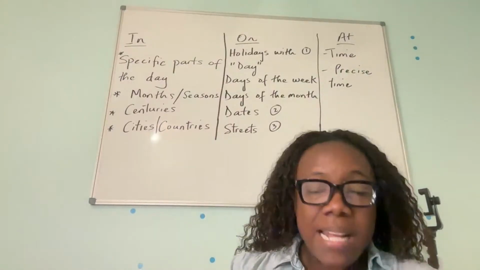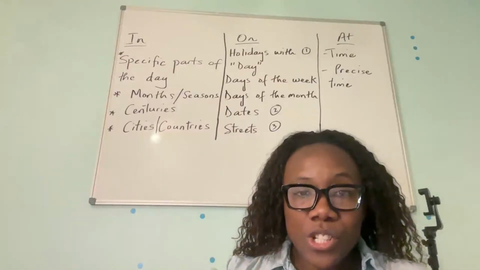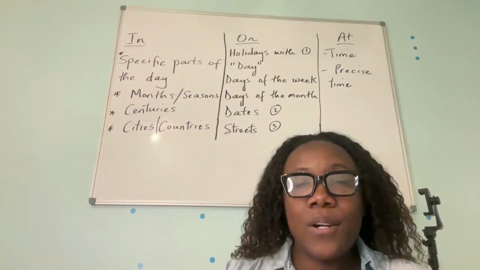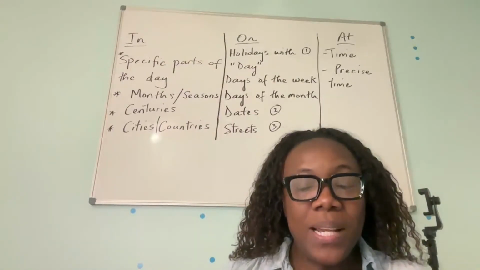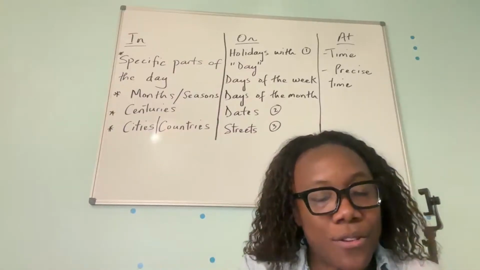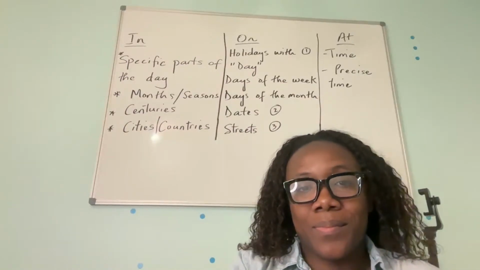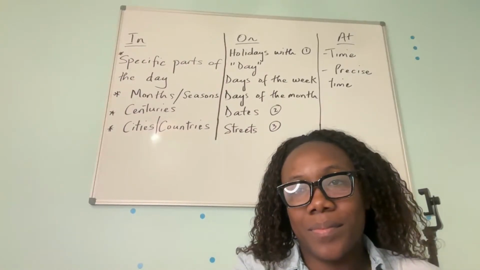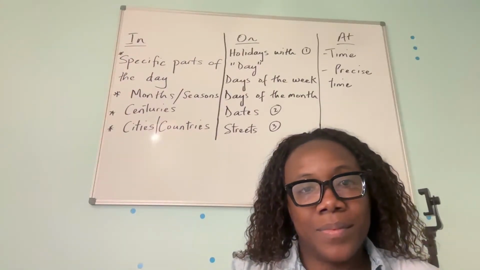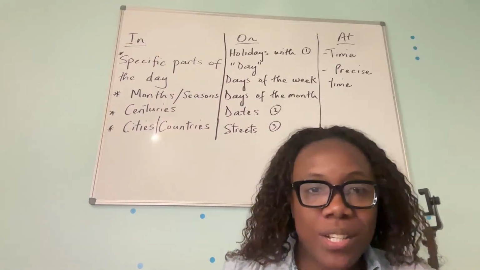All right. Number 5, my dad lives blank Washington Avenue. Does my dad live on, in, or at Washington Avenue? Anybody? My dad lives blank Washington Avenue.